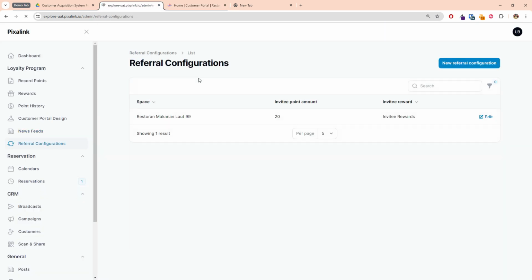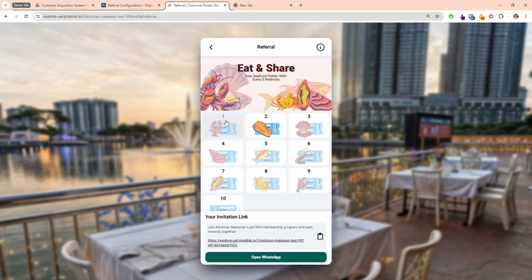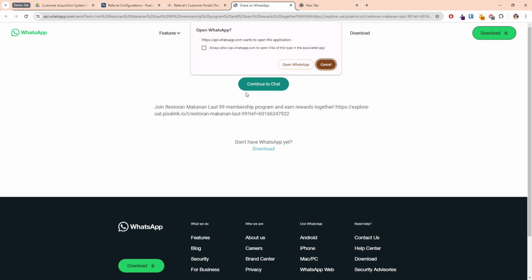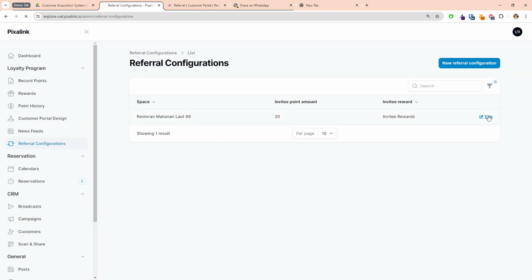Okay, so the referral configuration is this one, which is share to more customers or refer a friend to get a voucher. You can enable it for your customers to let them share with their friends. So these are the things where you can put your voucher in and encourage them to help you share and get more members for your loyalty system. You can let them open WhatsApp and send a certain message with the link. Whenever their friends click that link and register on your customer portal, it will get the data into your database.